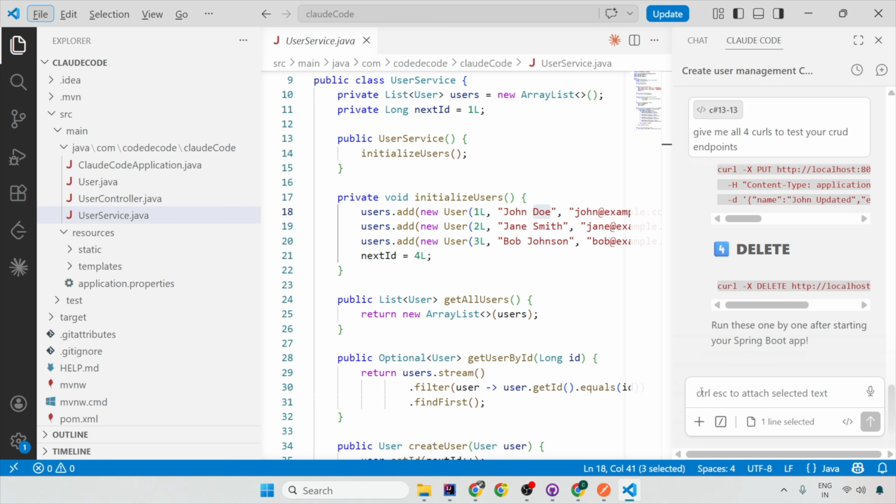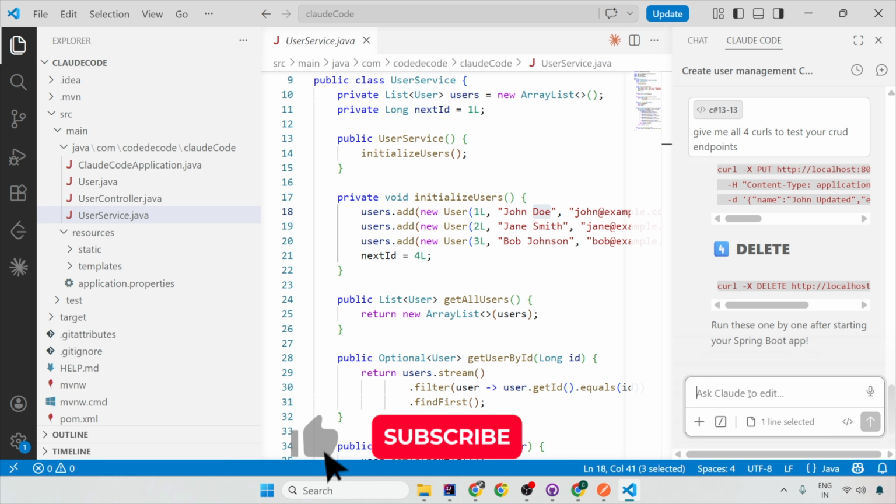So you just have to give it to Claude and it will work as if you are working by sitting inside your own IDE on your own computer. You don't have to do anything. And that's how beautifully Claude codes for you in real time. And that is why your thought process is: if I am just writing the CRUD operations, can Claude take my job? Answer is yes, it will.